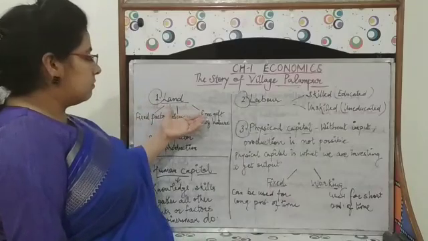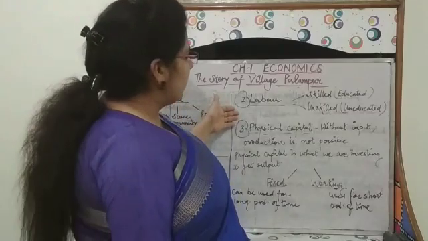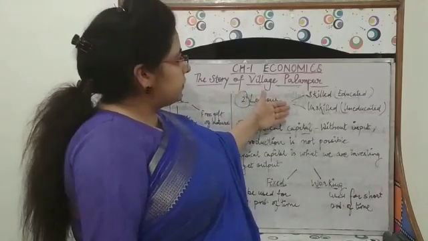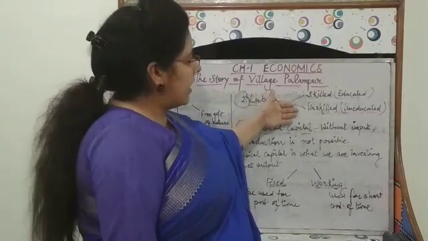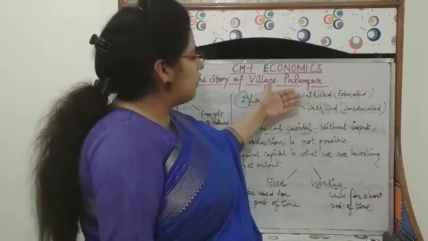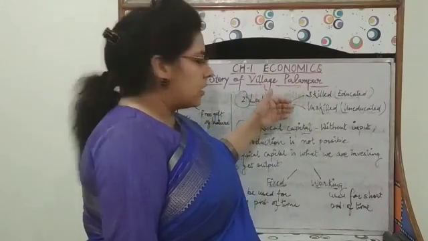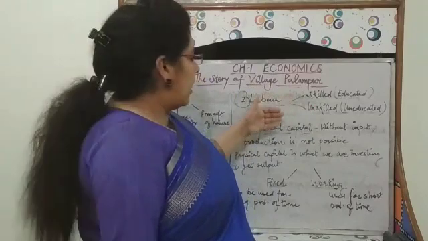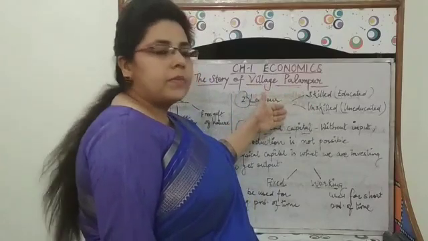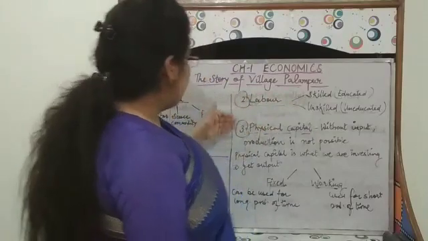Without land, these factors are of no use. Second comes labor. Labor is of two types, skilled and unskilled. Skilled, we can say educated labor is skilled and unskilled labor is uneducated. But both of them are doing the same for production purpose. They are helping in production purpose.